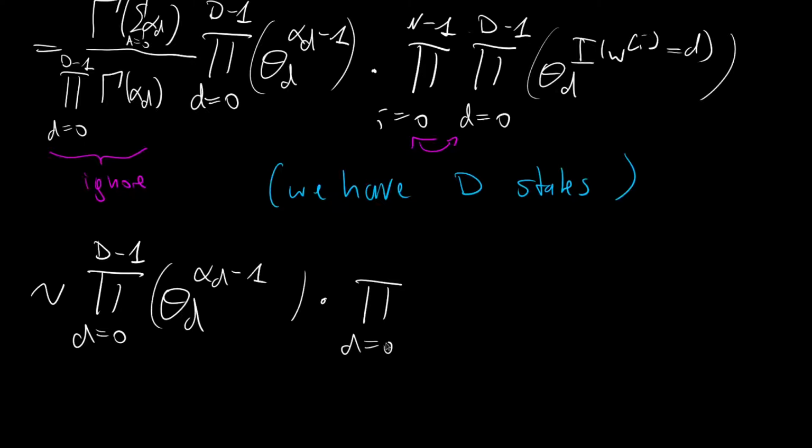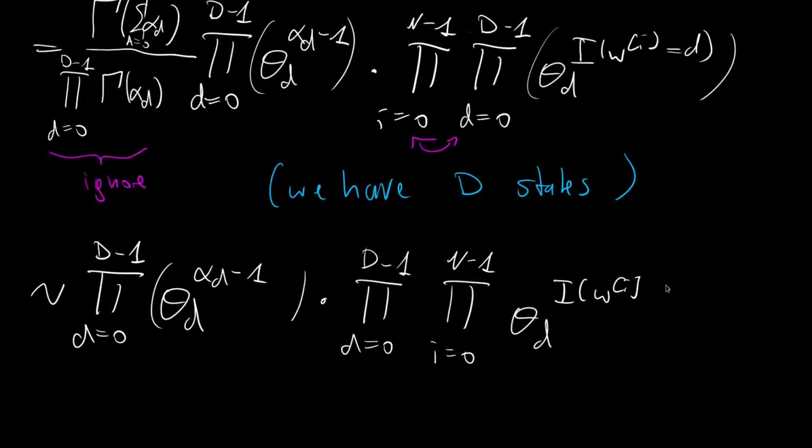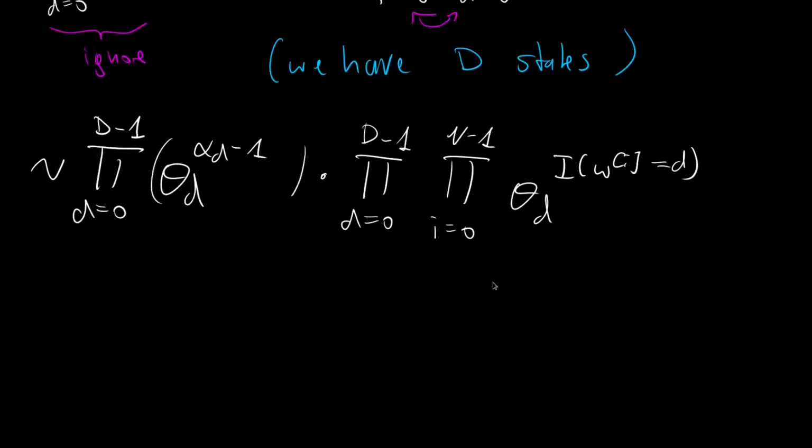It's the product from d = 0 to capital D minus 1, over the product from i = 0 to capital N minus 1, over theta_d raised to the indicator function that our i-th observation is equal to d. Okay, then let's look at what is encoded here.